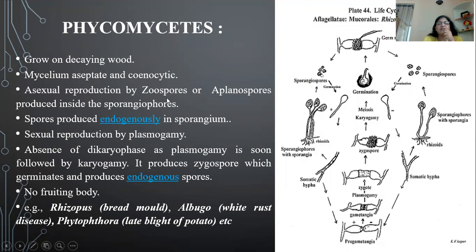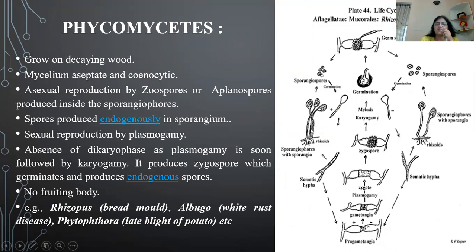Asexual reproduction is by zoospores or by aplanospores, or non-motile spores. And these spores are produced endogenously in the sporangium. You can see this structure. Here, this is one hyphae and this is another hyphae. Now these hyphae grow vertically to produce sporangium.